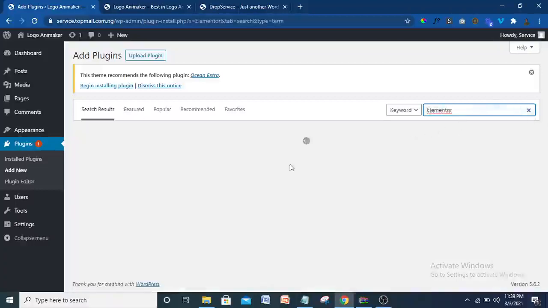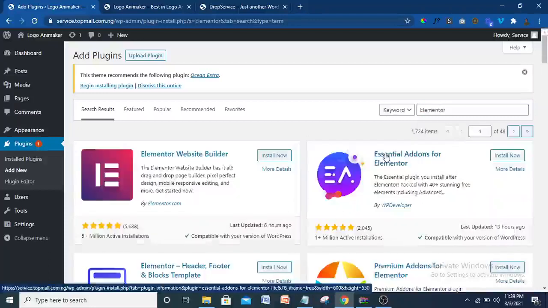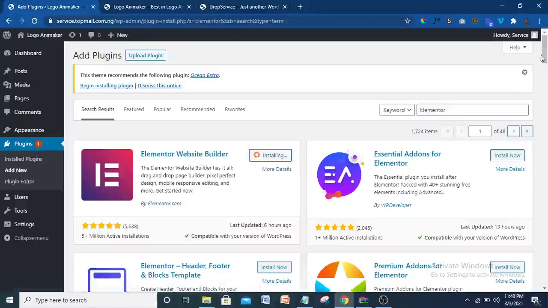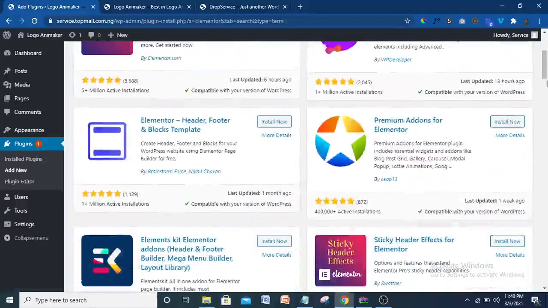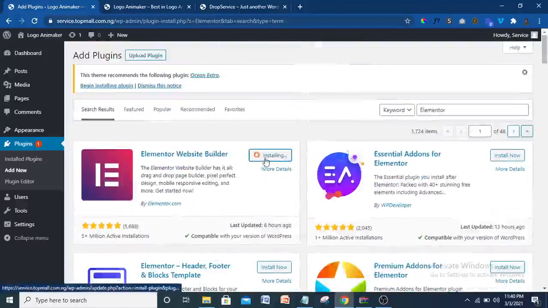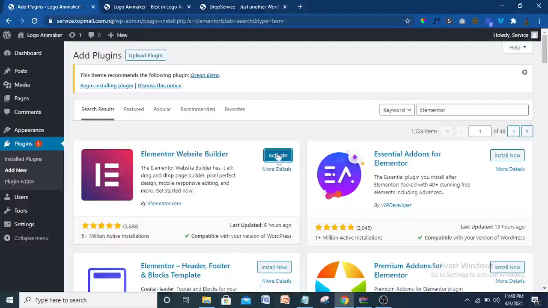All right, so just press it. When you search for Elementor, it's going to appear. So let's wait for that. All right, so install this Elementor page builder. You only need this one Elementor page builder. In another tutorial, I'm going to show you more about all this. So you click on install, wait for it to install. We're going to install some other plugins too apart from this Elementor page builder. So let's wait for this to install. Alright, so Elementor is already installed. Now when you check up here, the team recommends a plugin for us, that is Ocean Extra.